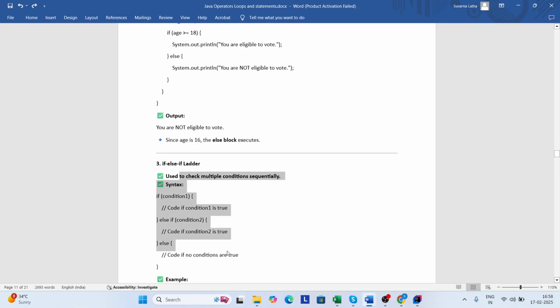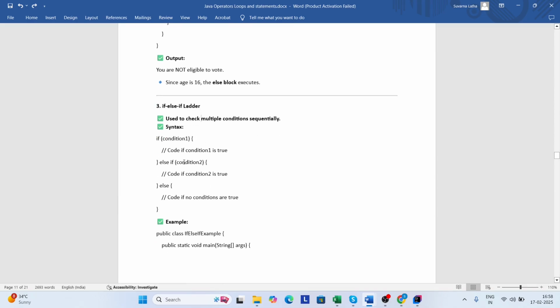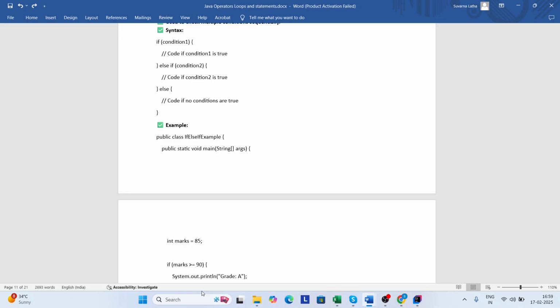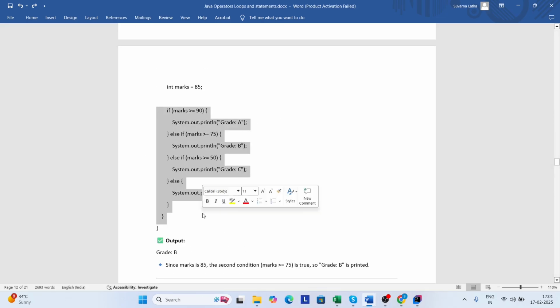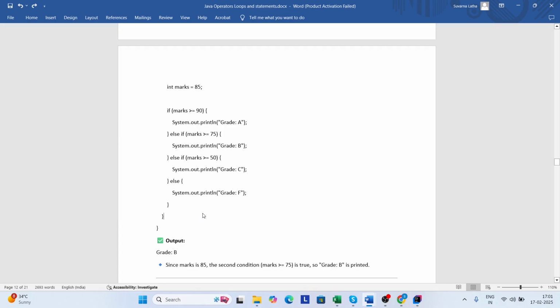If else if ladder: it is used to check multiple conditions sequentially. Syntax of the if else if ladder. Here you can see, in the if else case, first the condition will be checked. If the condition is true, then the statements present inside the if block will get executed. If the condition is false, then the statements present inside the else block will get executed and the execution